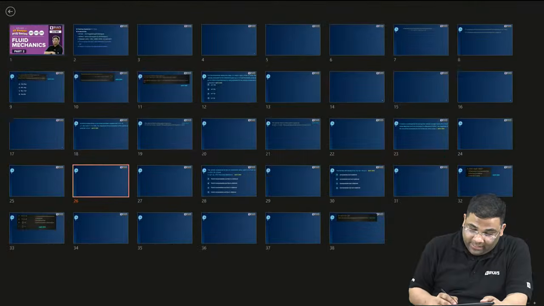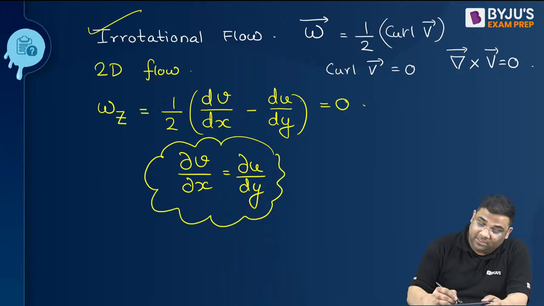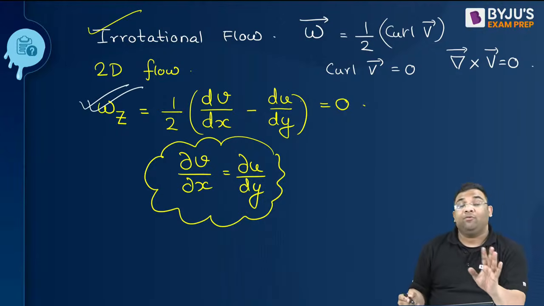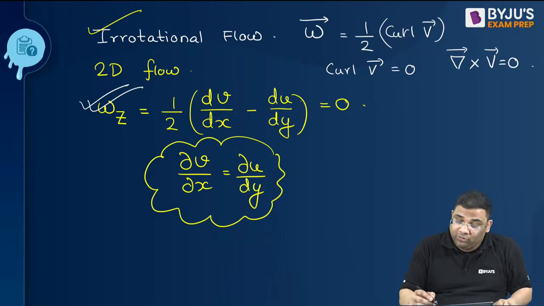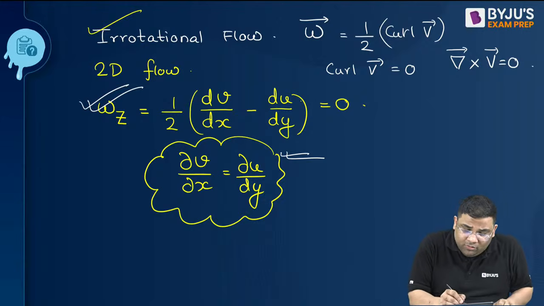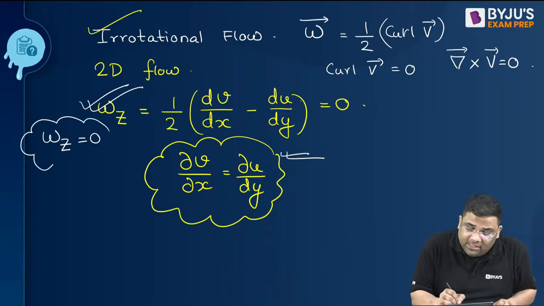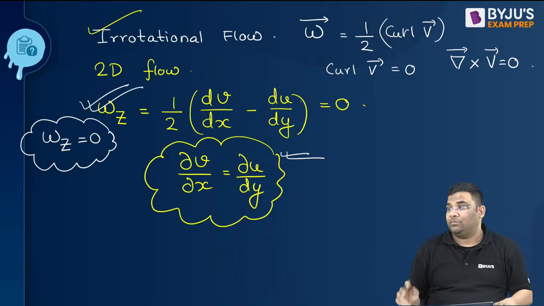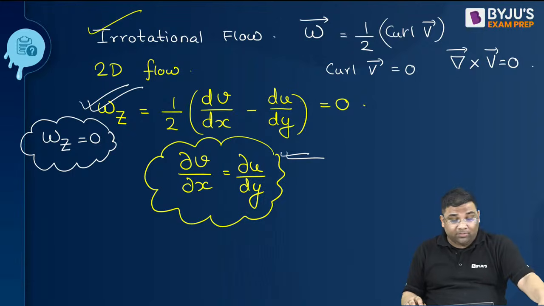If you are forgetting the equation, then you can always write it down, and I gave you the trick also. And it became 0, so this becomes 0. So instead of remembering this, if you remember that for 2D flow this will be 0, and you know how to write down the equation, then you can easily find out. So we understood steady flow, irrotational flow, and incompressible flow. So let us solve some questions.